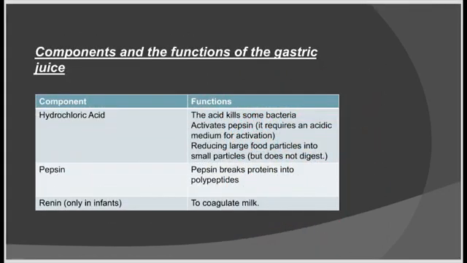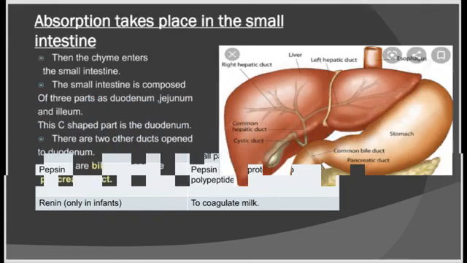Gastric juice is composed of hydrochloric acid, and the enzymes pepsin and renin. HCl activates pepsin and also kills some bacteria. The enzyme pepsin breaks proteins into polypeptides, so the digestion of proteins begins in the stomach. Renin present in infants causes coagulation of milk. Food remains in the stomach for 4 to 5 hours.